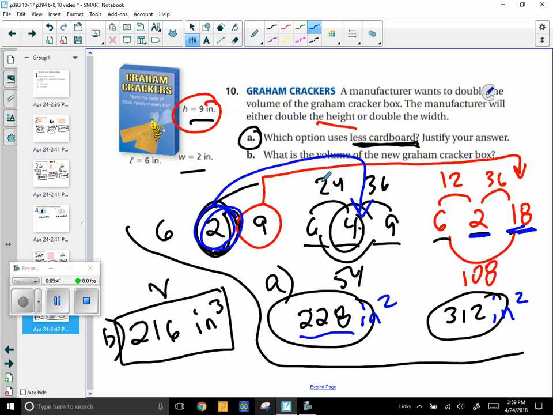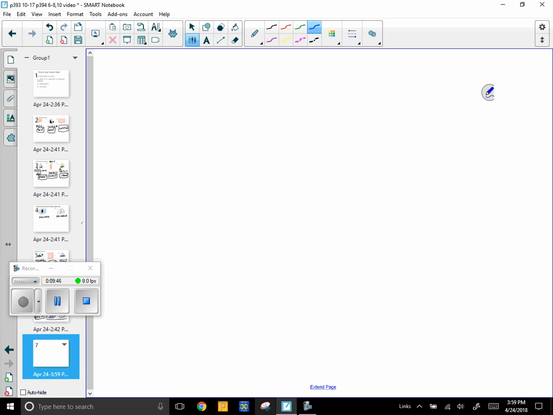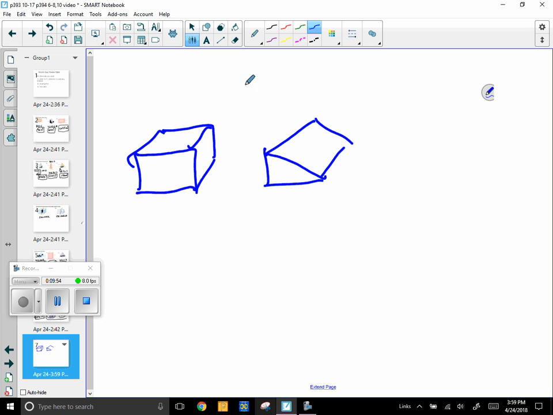Just to remember, the main 2 things to remember are that a prism like this or this, these are prisms, right? And these, you just do base times height. Area of the base times the height, right? So the area of that one would be 18 times 2, for example.